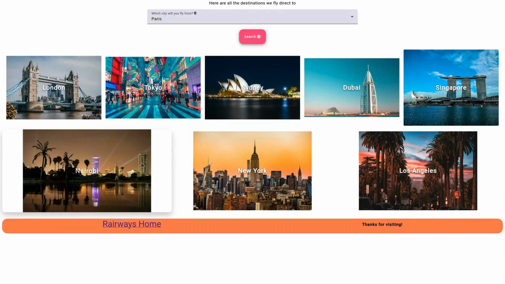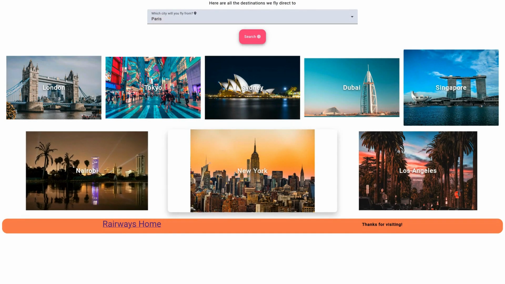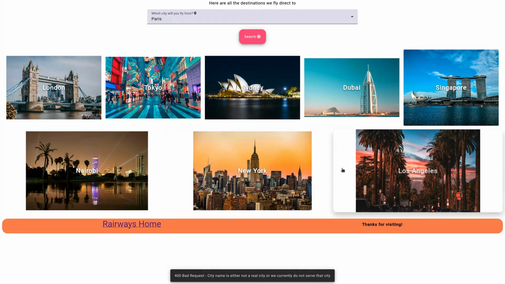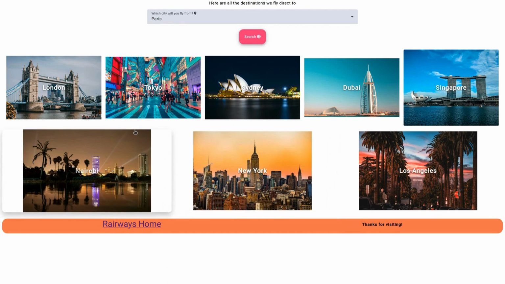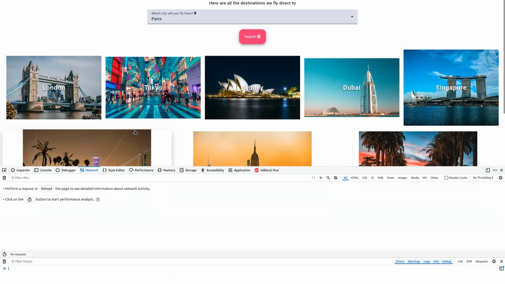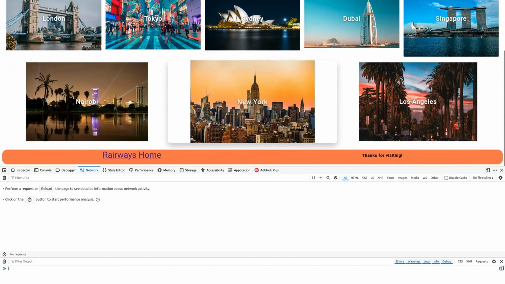If you explore hard enough, you will find a bug though, and that is that New York and Los Angeles return a 400 bad request error. Well, why is this? Let's open up DevTools and click again.